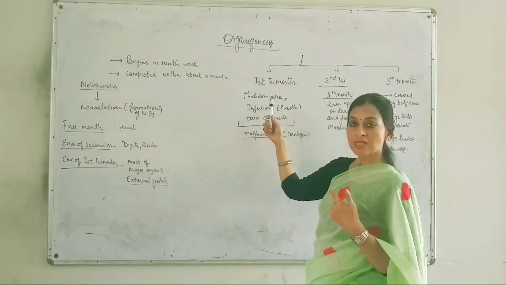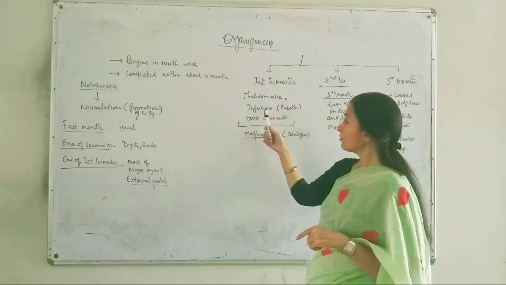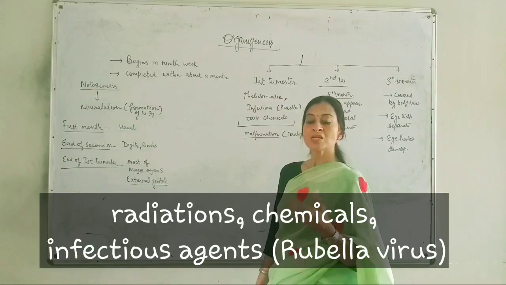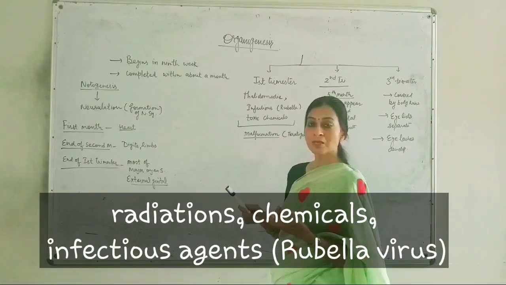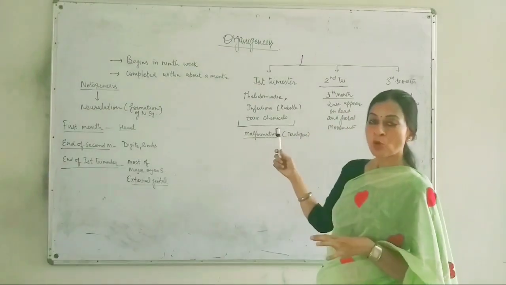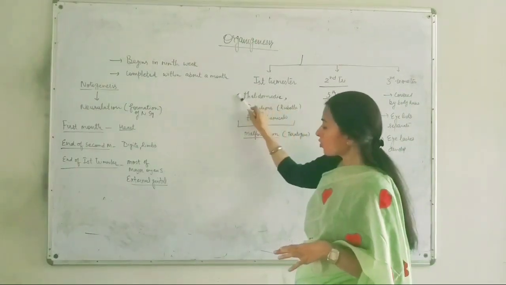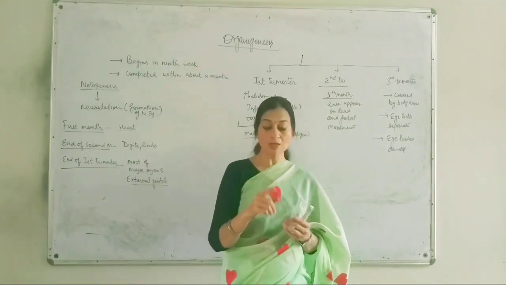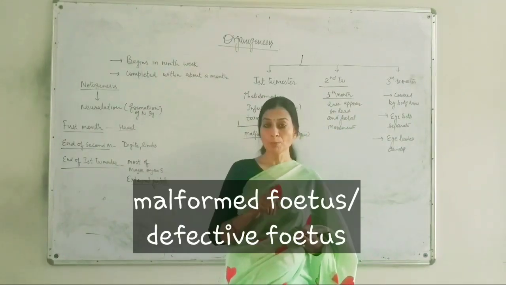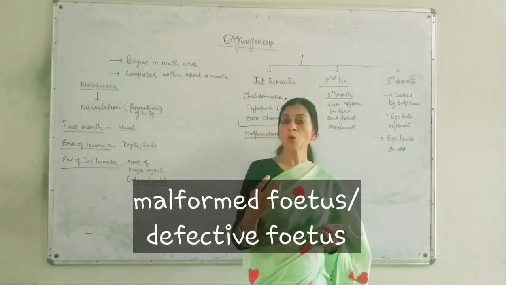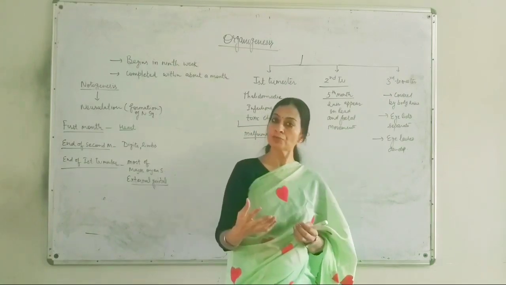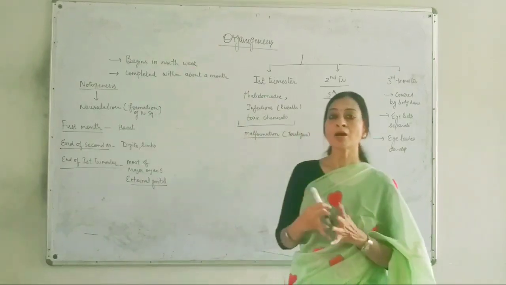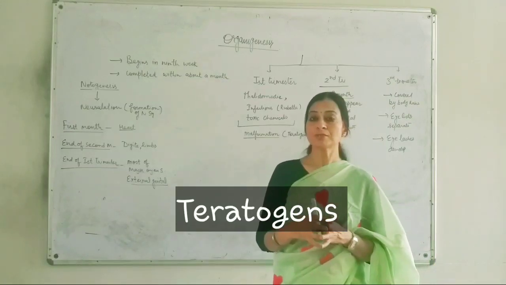The fetus is also sensitive to infectious agents like rubella virus and a number of other toxic chemicals. These toxic chemicals or infectious agents in the first trimester can cause malformation or abnormal development of the fetus, and such agents are known as teratogens.